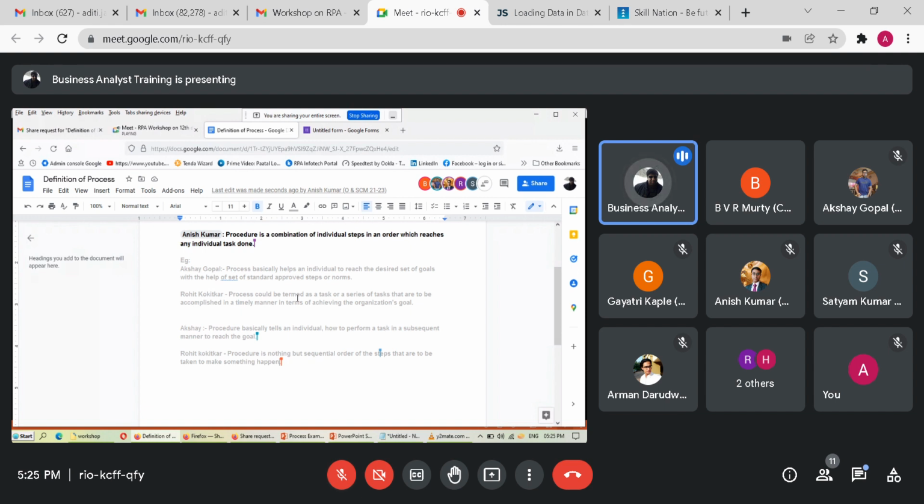Now I need one volunteer apart from Rohit, Akshay, or Anish, right? One volunteer to ask a simple question. Who will volunteer? Aditi is there. Arman is there. Aditi Jain, are you there with us? Your mic is muted. Then you can try with Satyam if he's there. Okay, Satyam, define a simple process of making tea in simplest terms.